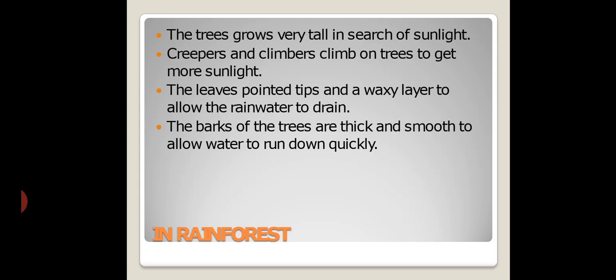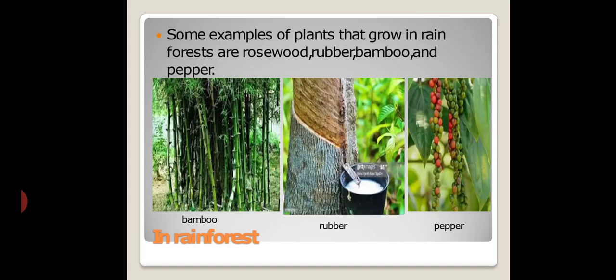Some examples of plants that grow in the rainforest are rosewood, rubber, bamboo and pepper. These are the rainforest plants. First, in the pictures, you see the bamboo. Next one is rubber. When you use an eraser, it is produced from the rubber tree. Third one is the pepper. Are you using pepper in your cooking? This is the pepper plant, which is also present in the rainforest.